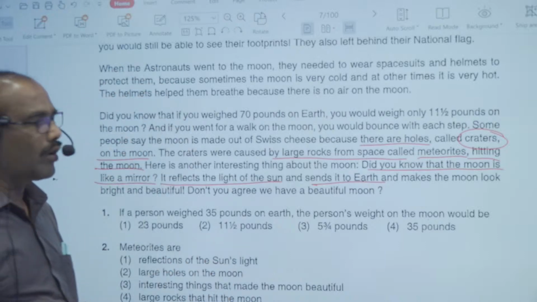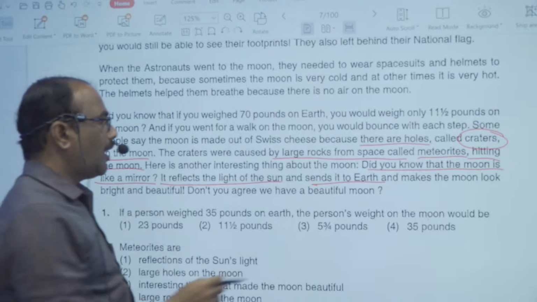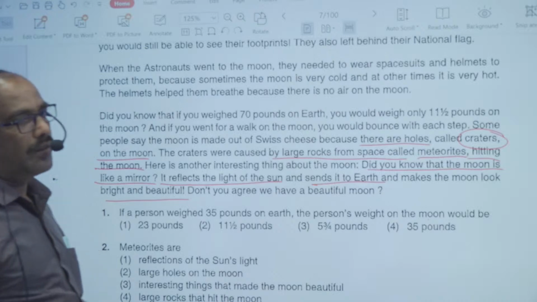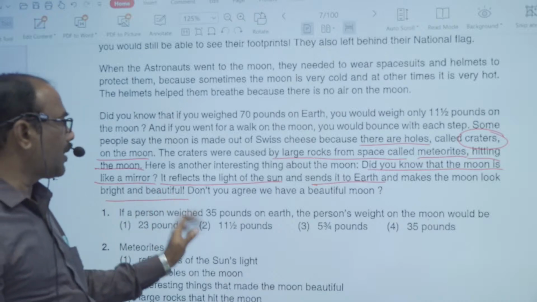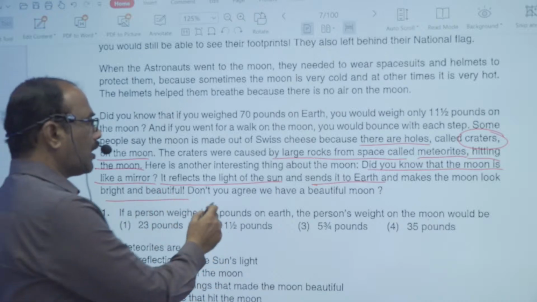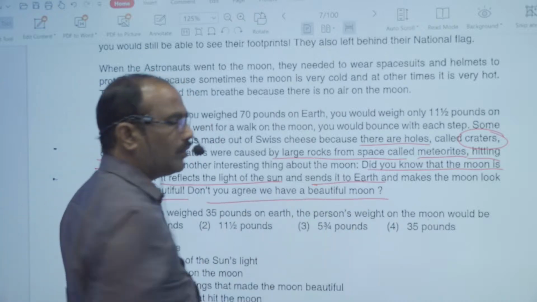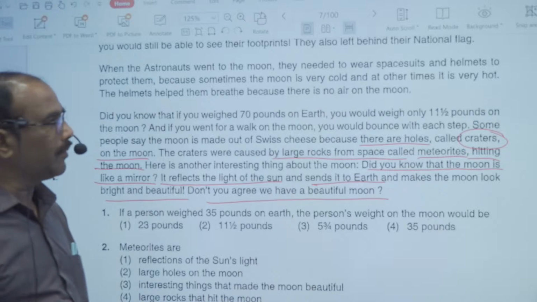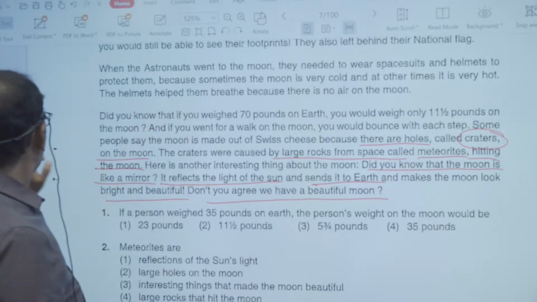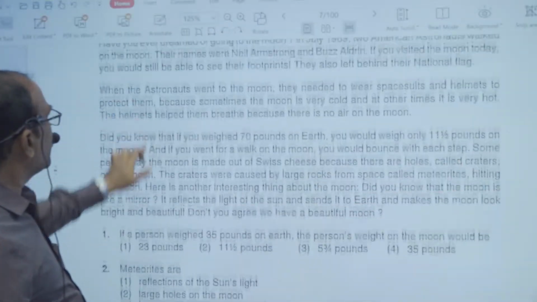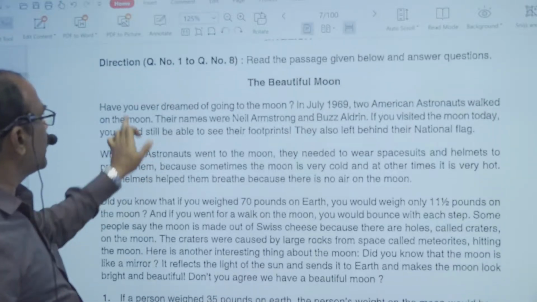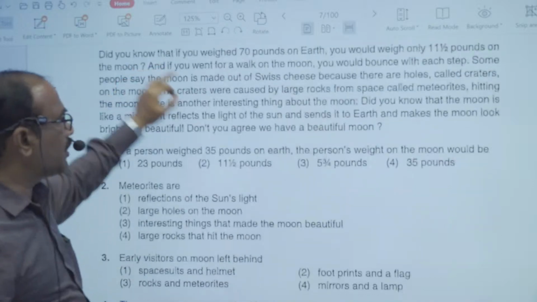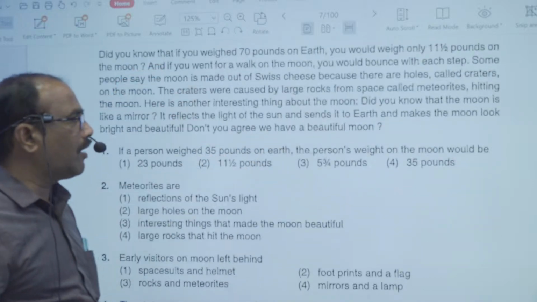That's why it is called a mirror, and it makes the moon look bright and beautiful. Don't you agree? We have a beautiful moon. Again, that particular paragraph ends with a question. The paragraph starts with a question, have you ever dreamed of going to the moon? And it ended with this question again, don't you agree we have a beautiful moon?